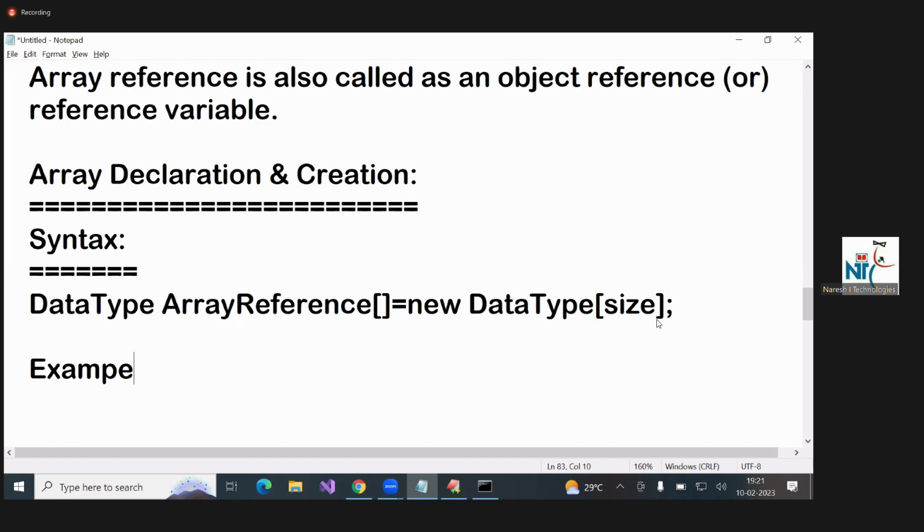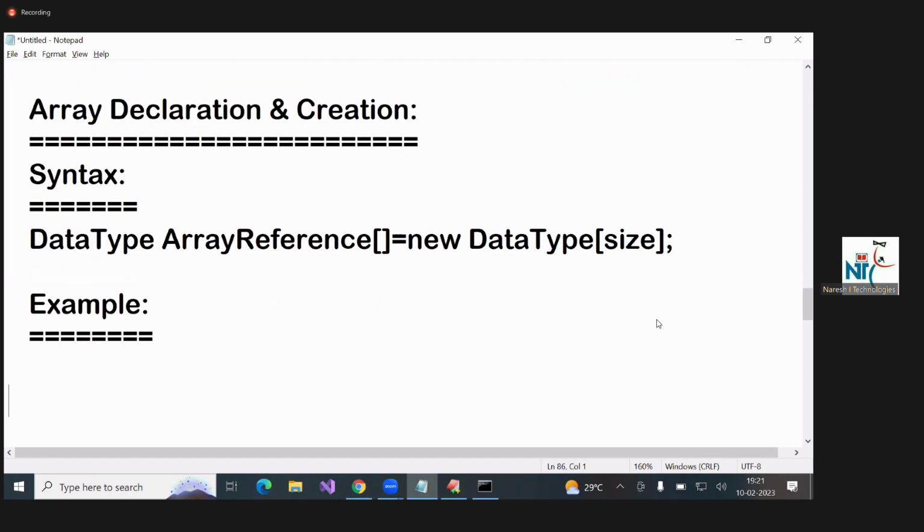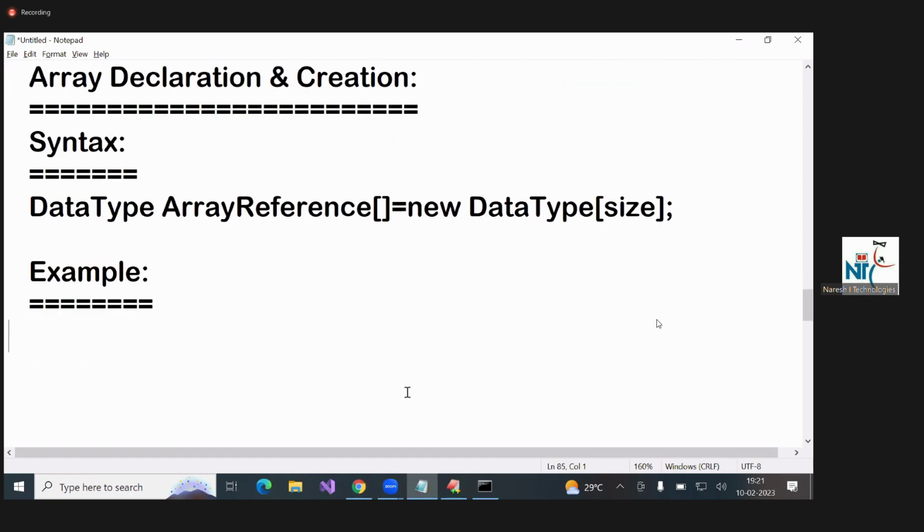Example. Data type, suppose integer, array reference A, array operator equal to new integer, suppose 5. This one you can also write like this. Int